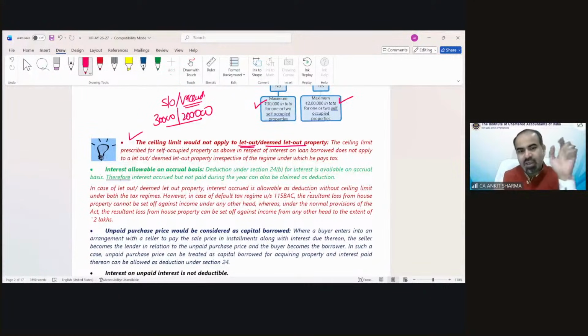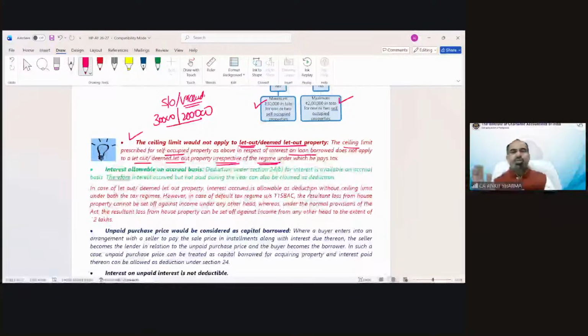No restriction if the property is let out or deemed let out. The ceiling limit prescribed for self-occupied property interest on loan borrowed does not apply to a let out or deemed let out property, irrespective of the regime, whether under your default tax regime or optional tax regime. If the property is let out or deemed let out, then as much as you want, you can claim the interest deduction.